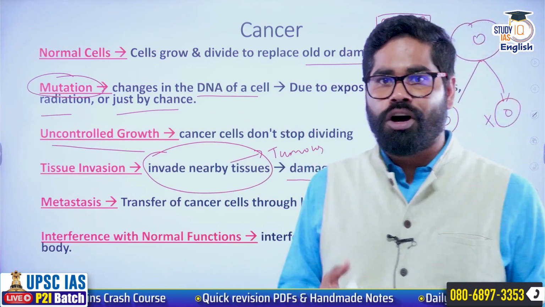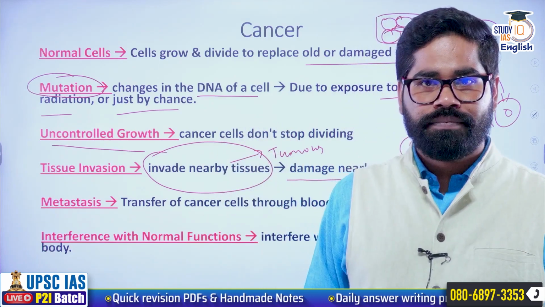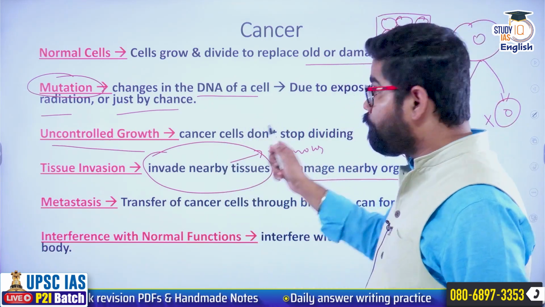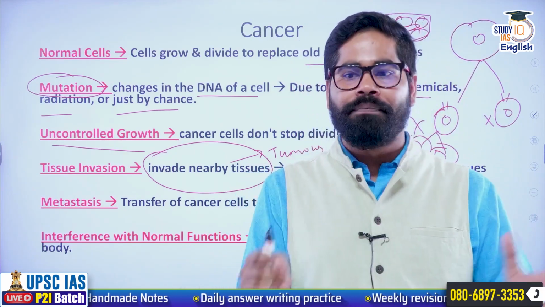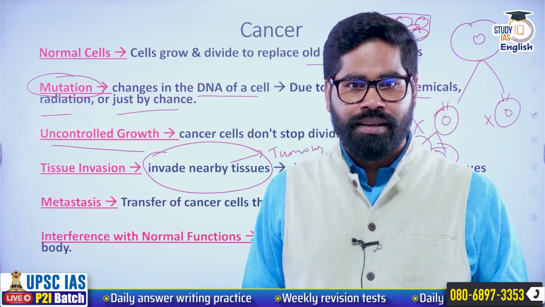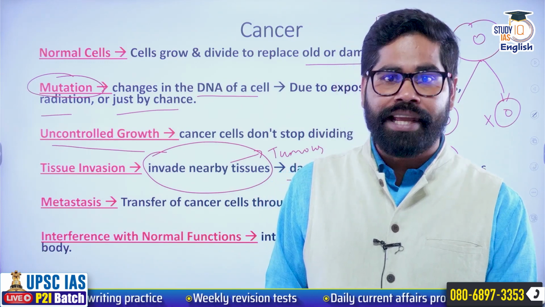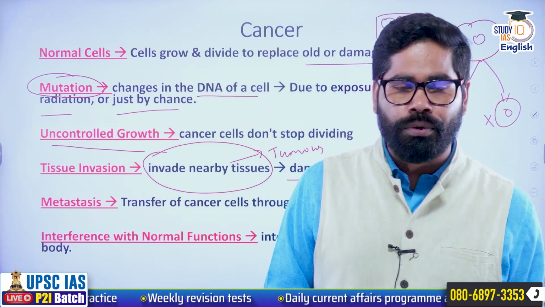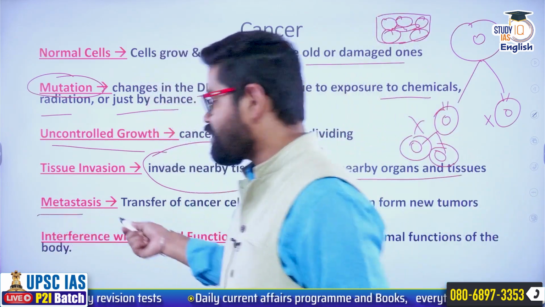But this doesn't stop here. Now see, there is another important part. It may form a benign tumor. A benign tumor is mostly concentrated in one part of the body. It doesn't usually travel to other parts of the body. So it is still something which can be treated, which can be removed from the body, or which can be controlled. But then there is another process which is called metastasis.